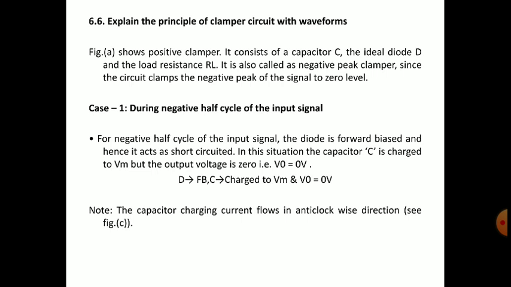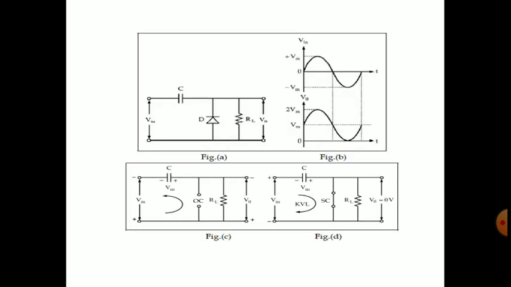Note that the capacitor charging current flows in the anti-clockwise direction. See in figure C. I think in this circuit they have given the wrong notation for the diode, an open circuit in figure C. Actually in figure C we are applying the negative half cycle, when the capacitor charges and the diode is a short circuit, not an open circuit.